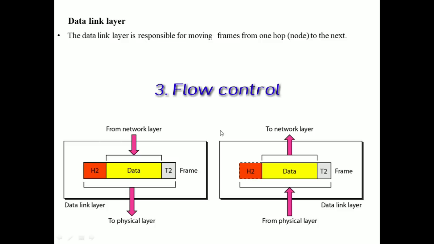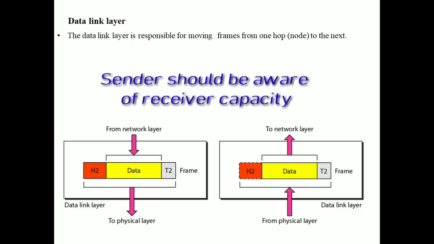Flow control is nothing but this: if I explain very fast, but you are unable to receive that information because my lecture delivering capability is very fast, but your understanding capability is very low. So here we need flow control, that is, I have to understand with which capacity you are able to understand the lecture. So depending upon the receiver only, the sender has to send the data. So the data link layer here takes care of the flow control of the information. So it should not overwhelm the receiver.